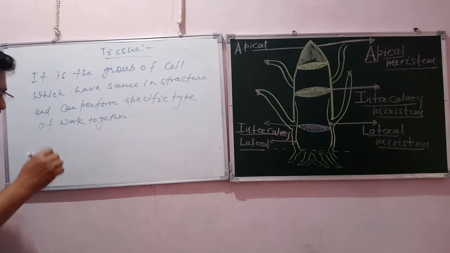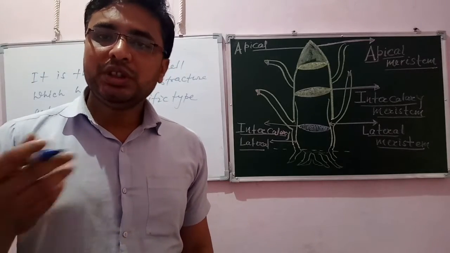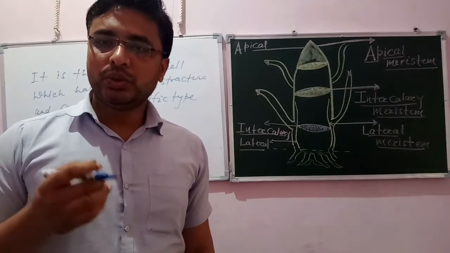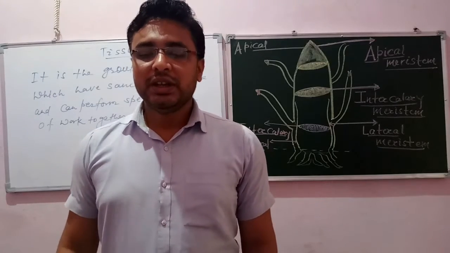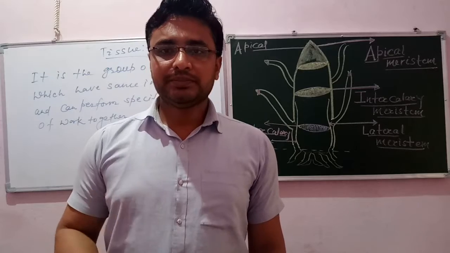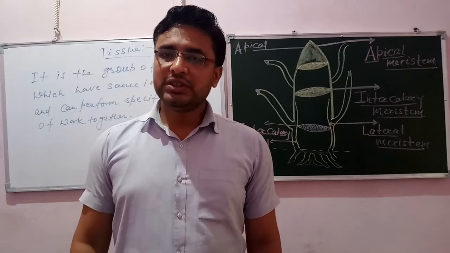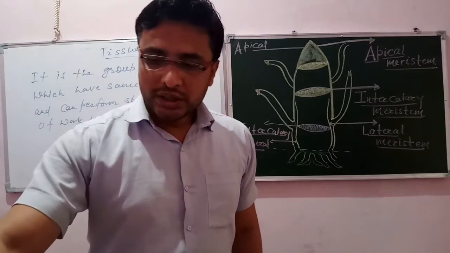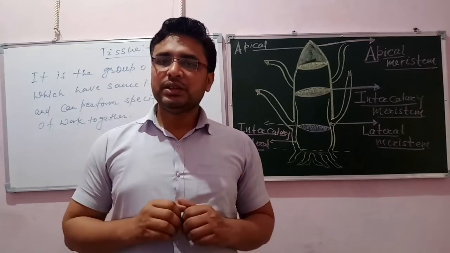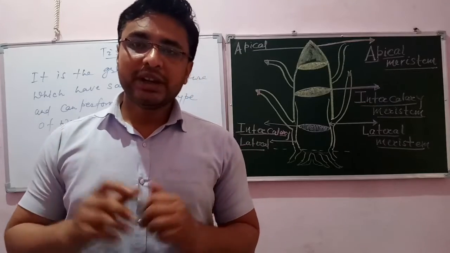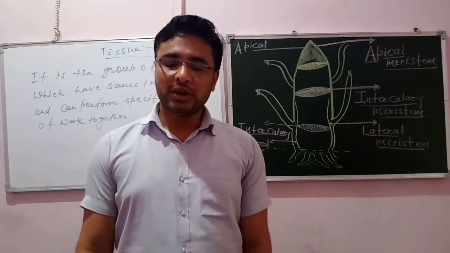That means it is a group of cells which have the same structure and can perform a specific type of work together. In our body we have eyes to see, we have a tongue to taste something, we have skin to sense something. That means we require different organs for their different functioning. Tissue is a set of cells with a similar structure which perform a similar kind of work.